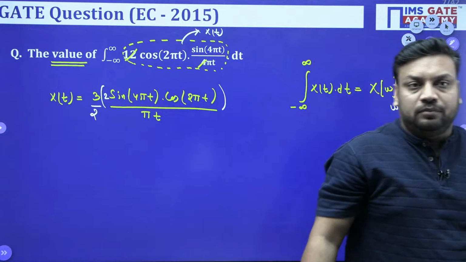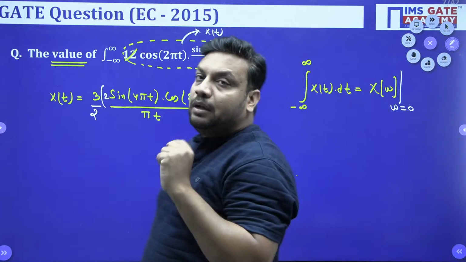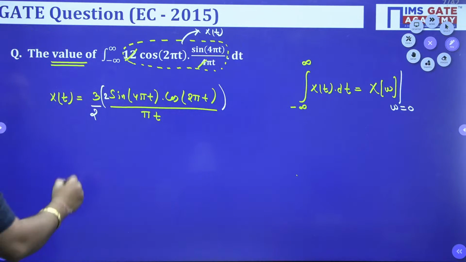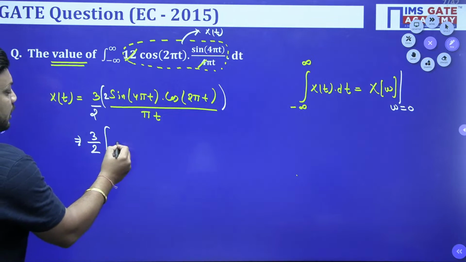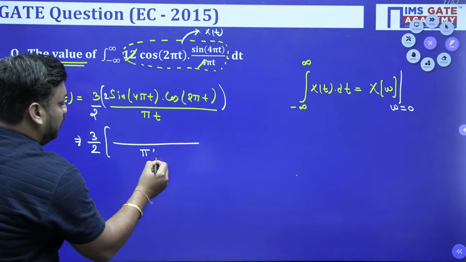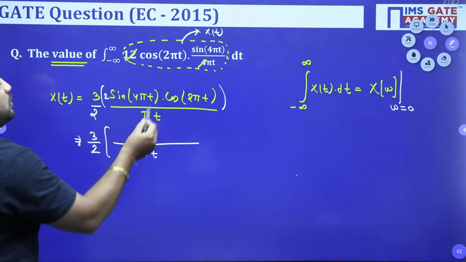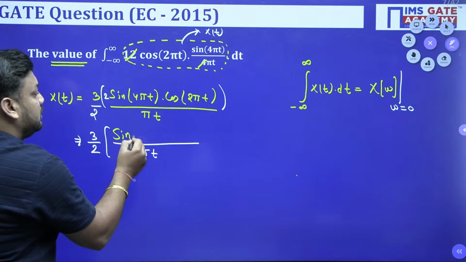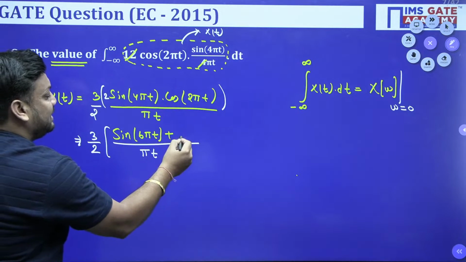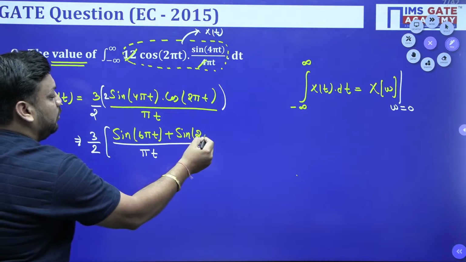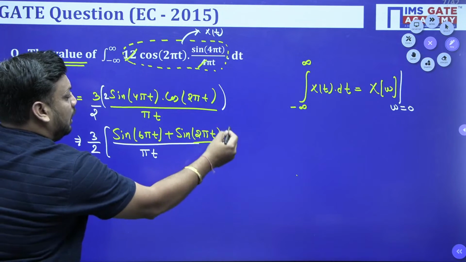Tell me guys, what will 2 sin A cos B give you? 2 sin A cos B will give you sin(A plus B) plus sin(A minus B). So 3 by 2 stays outside, and pi t stays in the denominator. Now 2 sin A cos B is sin(A plus B), 4 pi t plus 2 pi t, which means 6 pi t, plus sin(A minus B), which means sin(2 pi t), upon pi t.